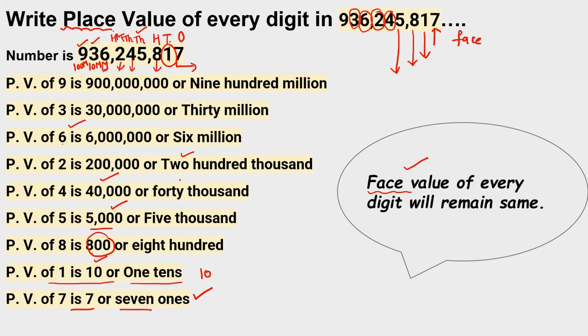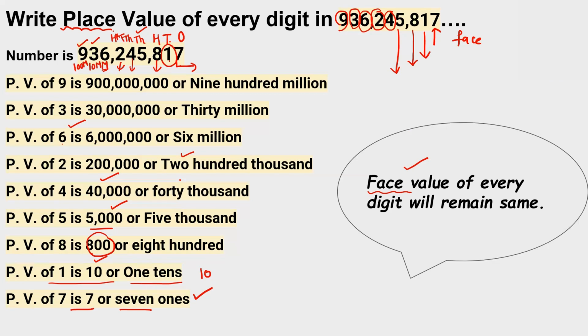Face value of 3 is 3. Face value of 9 is 9. So again, place value is where the digit is living, and face value is just like your face, it will always be the same as the number. The face value of every digit is the same.